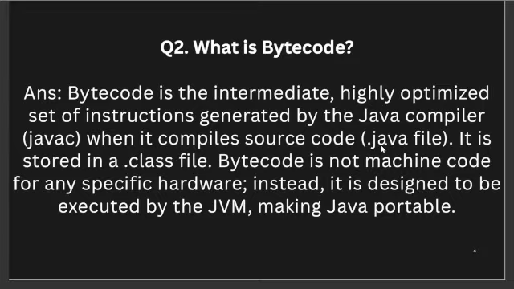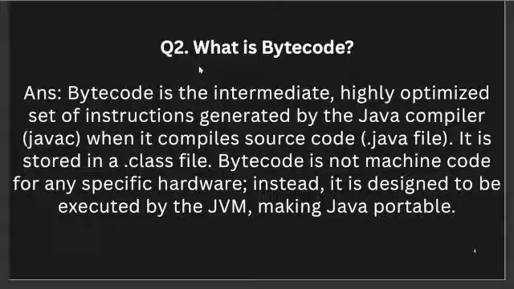Now moving to the next question of 2 marks: what is bytecode? When we compile a Java program, it doesn't convert directly into machine code. Instead, it generates bytecode, which is executed by the JVM. So this is what makes Java portable.